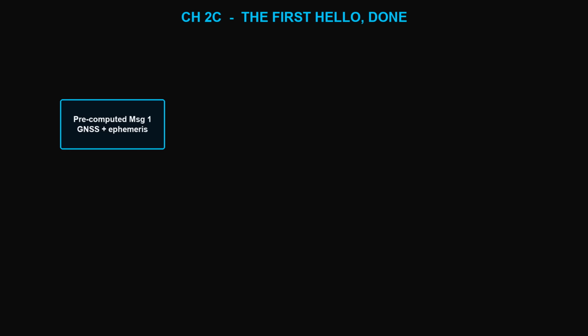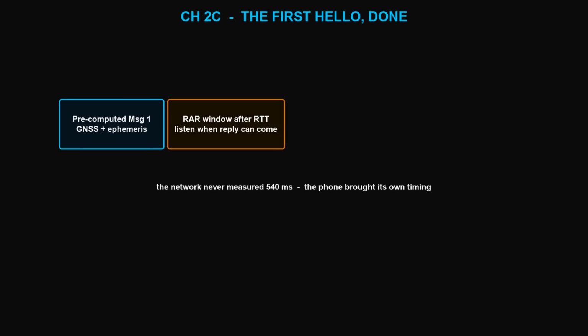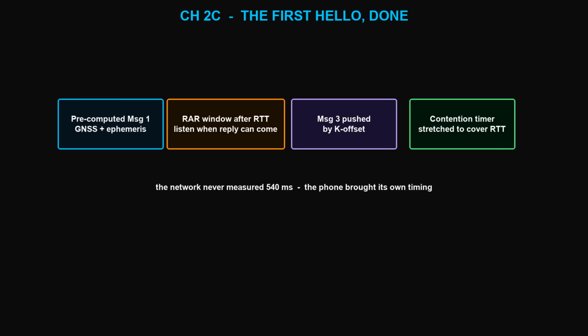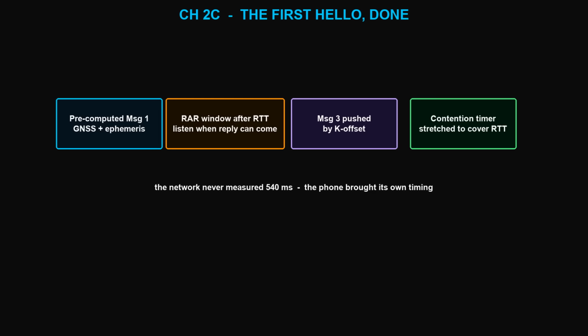So, the first hello to a satellite, start to finish. Your phone pre-computes its full timing advance from GNSS and ephemeris, and applies it to the very first preamble, so message 1 arrives aligned. The response window opens only after the round trip. The uplink grant is pushed out by K offset, and the contention timer is stretched to cover the gap. The network never has to measure half a second of delay, because your phone brought its own timing. You're connected. But now the real work begins, pushing data back and forth across that same half second without stalling.